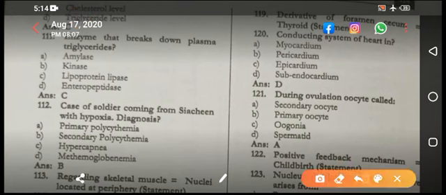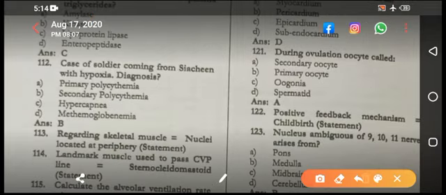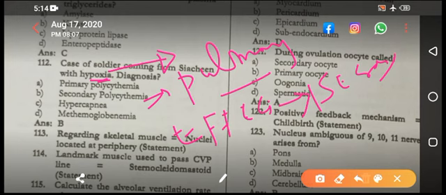Enzyme that breaks down the plasma triglyceride is lipoprotein lipase. Case of soldier coming from high altitude with hypoxia. Now if they are asking about the cause of hypoxia, then this is pulmonary edema, high altitude pulmonary edema. But if they are talking about effect of high altitude, the answer is polycythemia, and this is the secondary polycythemia because this is caused by hypoxia.